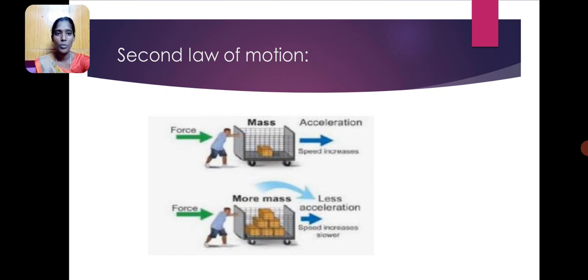Next, the second law of motion. The boy applies a force and pushes a trolley. The less the mass, the more the speed and acceleration increase. In the second picture, the boy applies a force to a trolley with much more mass, so there is less acceleration and the speed is slower. This is called Newton's second law of motion.